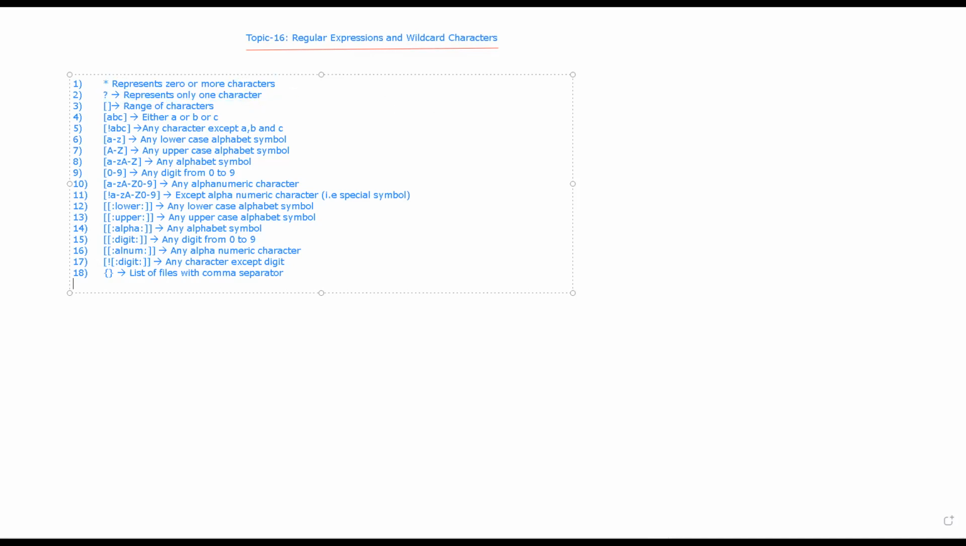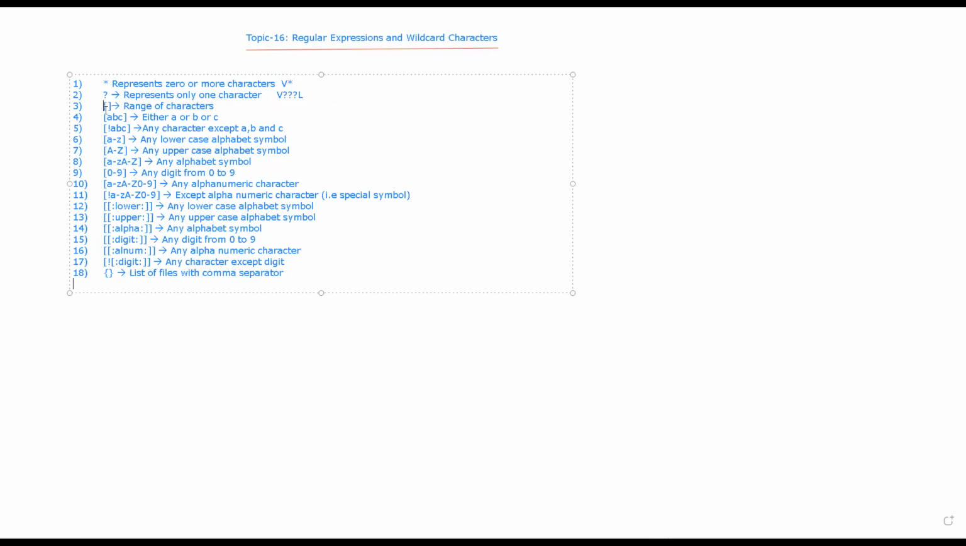So basically, if I want to represent the word Vipul, how can I represent it? I can say V star L. If I want to represent Vikram, by using star, I can say V star M. Here it says any string that starts with V and ends with any number of characters. It can be 0 or it can be n number of characters, right? And here the question mark represents only a single character, right?